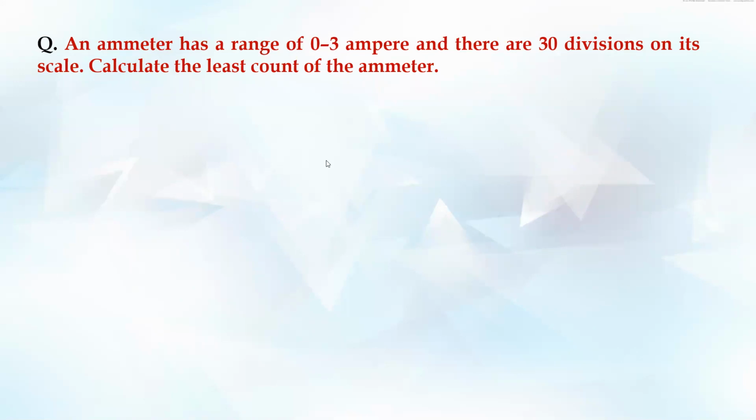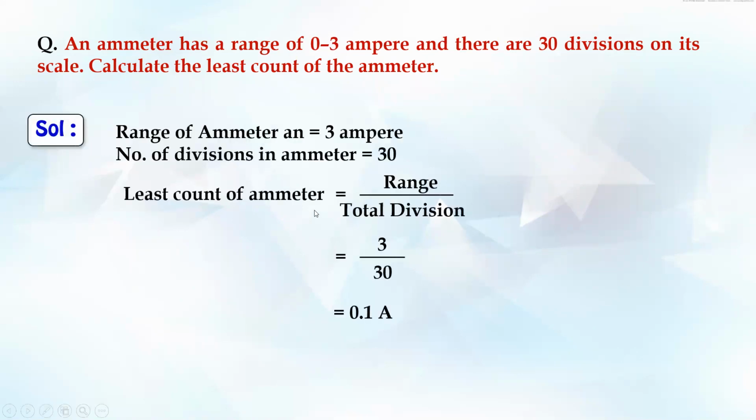So now how do we find the least count? That is a simple formula: total range upon total divisions, right? The range given is 0 to 3, so what is the total range? 3. What is the total number of divisions? 30. So 3 upon 30 is 1 upon 10, that is 0.1 ampere. So the minimum value that this ammeter measures is 0.1 amperes. Remember, least count is total range upon total divisions. Write this formula down now, because the next sum is of the same type and you have to do it yourself.